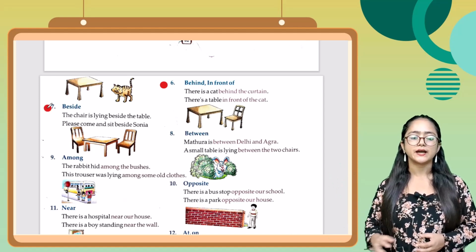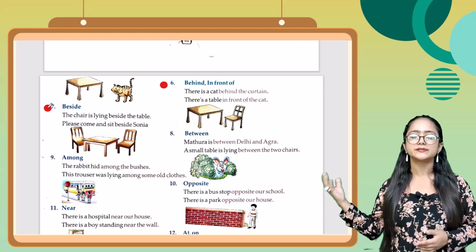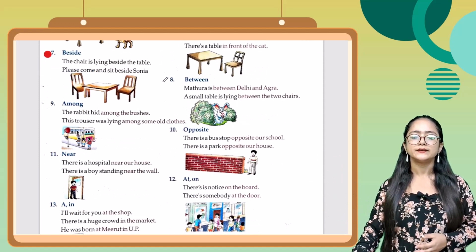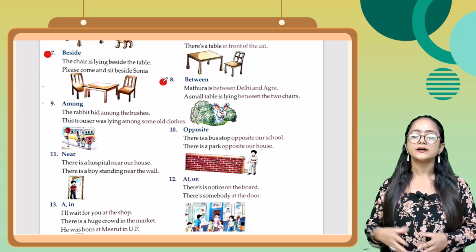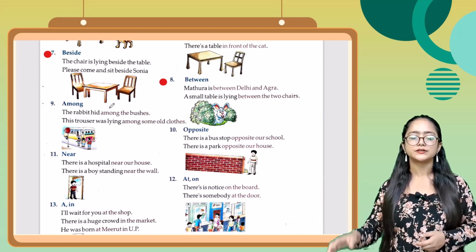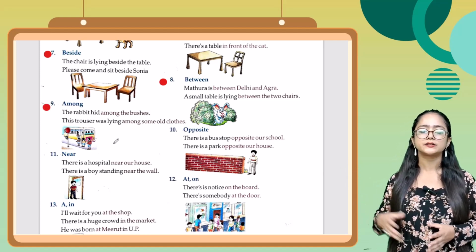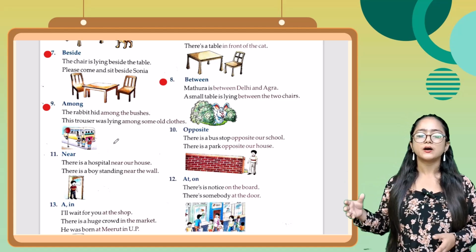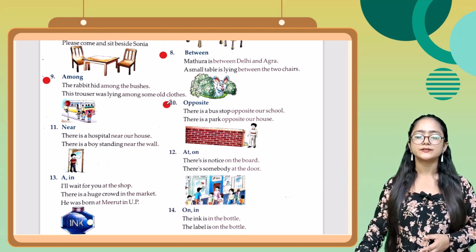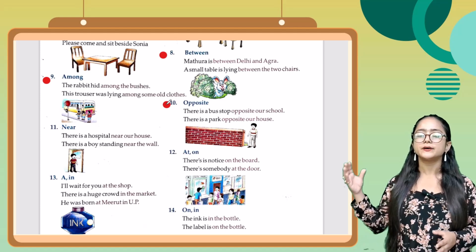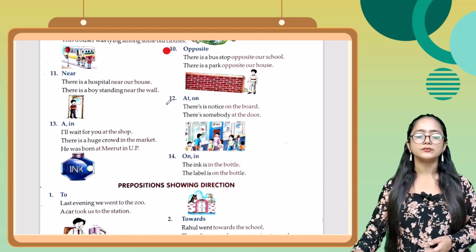Next one is beside. The chair is lying beside the table. Please come and sit beside Sonia. Next one is between. Mathura is between Delhi and Agra. A small table is lying between the two chairs. Next one is among. The rabbit hid among the bushes. This trouser was lying among some old clothes. Next one is opposite. There is a bus stop opposite our school. There is a park opposite our house.